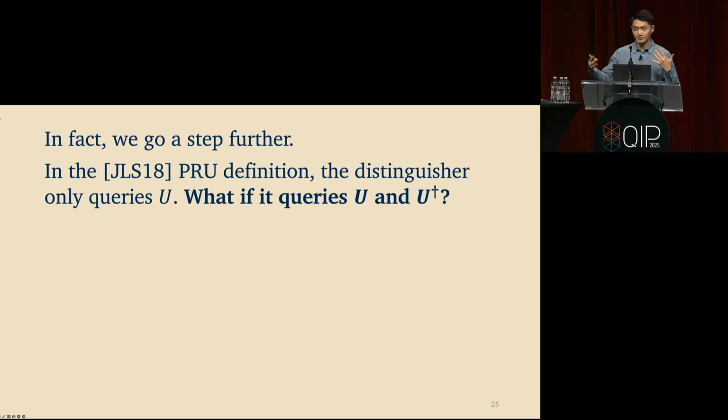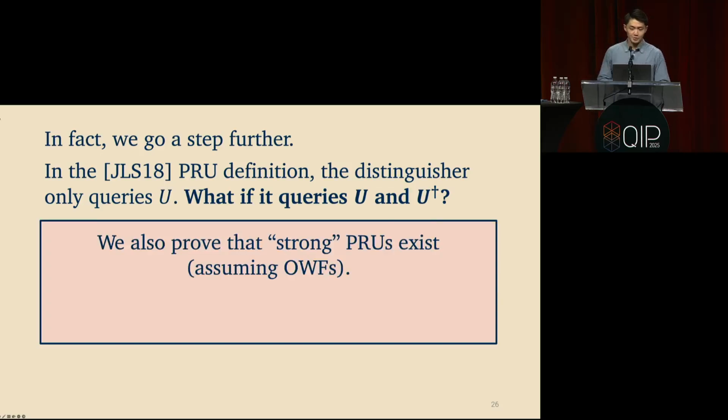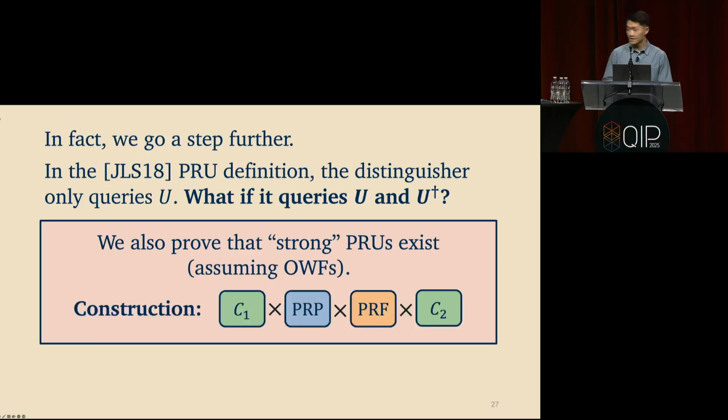Anytime you have a circuit for a unitary, you can always invert every single one of the gates and generically implement the inverse. So you can ask, is it possible to get this stronger notion where you have security against distinguishers that can query both U and U inverse? We call this a strong PRU, and we also prove that strong PRUs exist, assuming one-way functions. And the construction is quite similar.